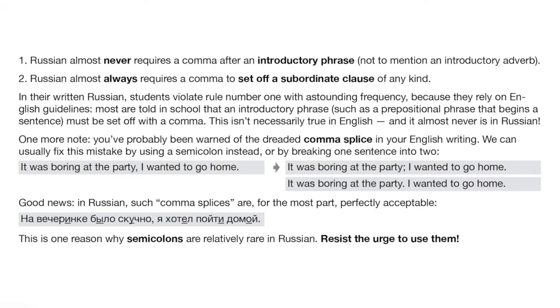It was boring at the party. I wanted to go home. Okay, this is something a little bit different. We'll see examples of the other violations here in a moment. What is this? It was boring at the party. I wanted to go home. Okay, in formal English, that's called a comma splice.